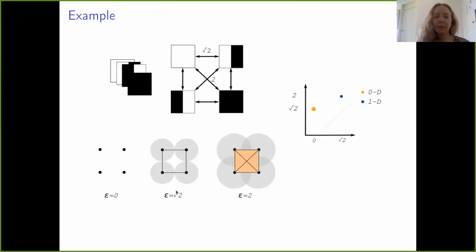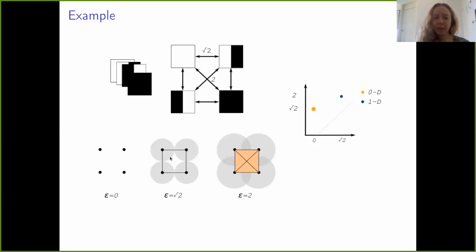So as we can see here, we have 3 features that appeared at scale 0 and disappeared at scale square root of 2, which correspond to these 3 orange points in the persistence diagram. Another topological feature that appeared only at scale square root of 2 is a hole.